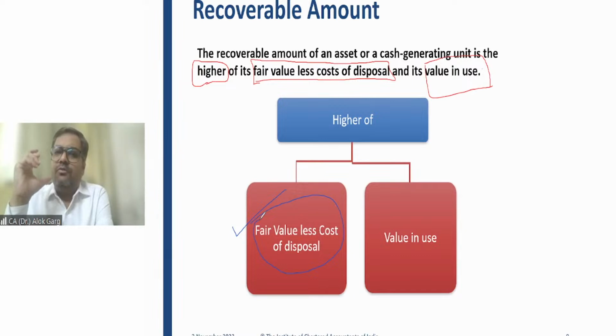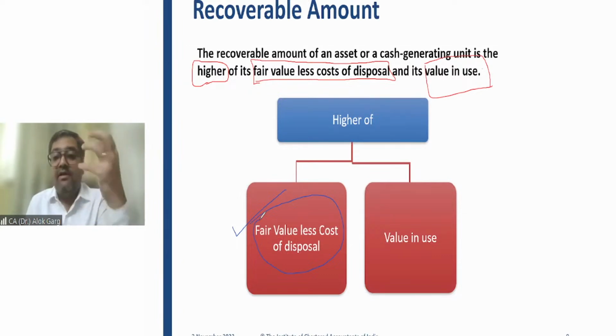So we understood this fair value is nothing but a market value, right? It means if today you are going to sell your asset in the market, what value will you fetch by selling that asset in the market? Fair value is governed by the market participants. Fair value is a broad word which is governed by the market participants, right?